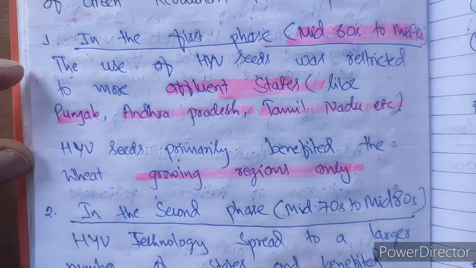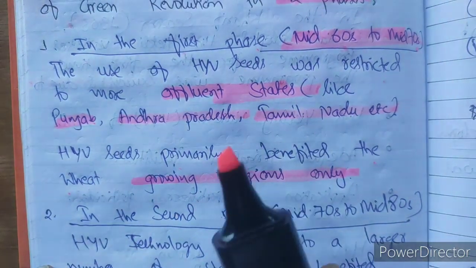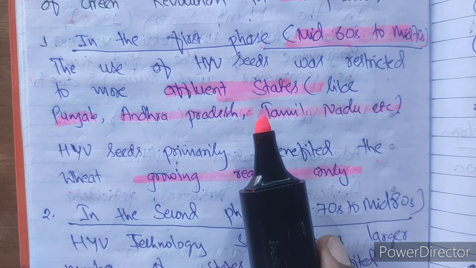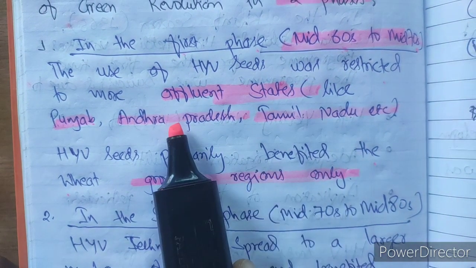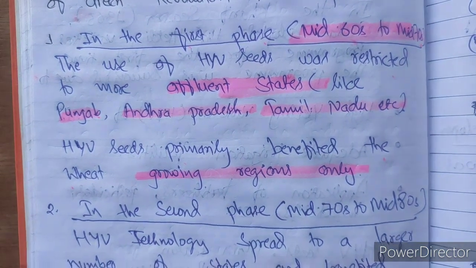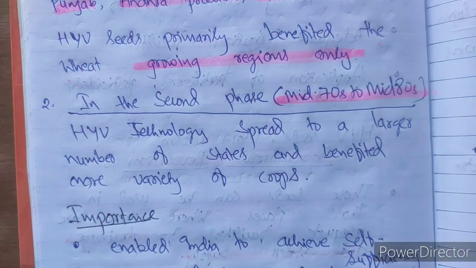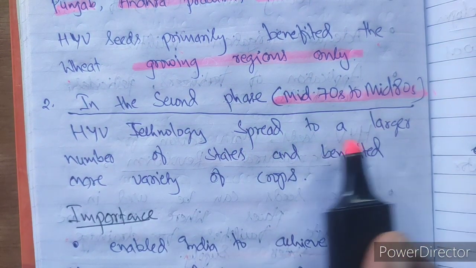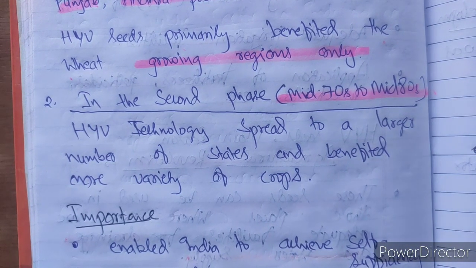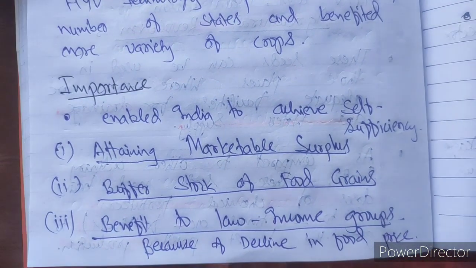In the beginning, HYV seeds benefited mostly the northern part of India, which includes parts of Punjab, Haryana, and at the same time Western UP and some other affluent states like Andhra Pradesh and Tamil Nadu, and it was limited to wheat. The second phase was mid of 70s to mid of 80s. HYV technology spread to a larger number of states and benefited more variety of crops, even paddy, rice also.